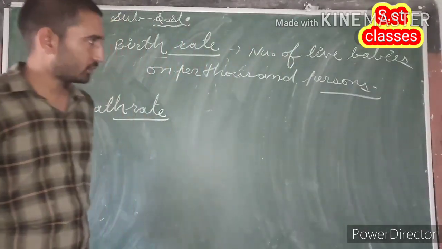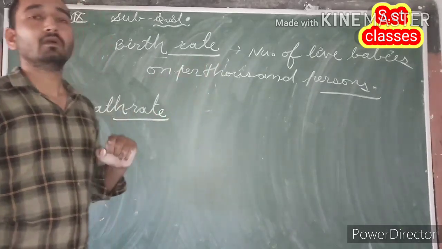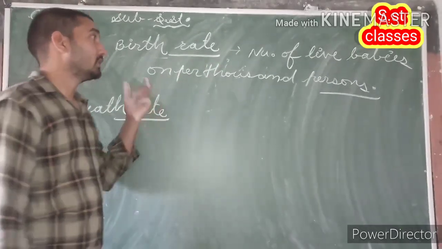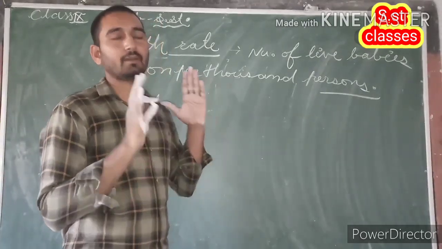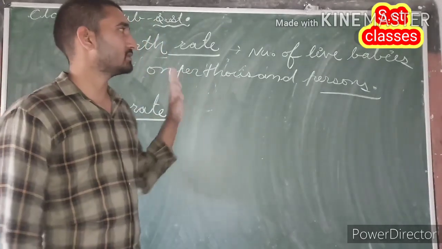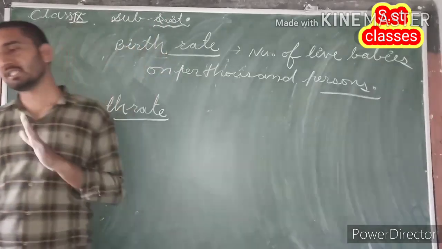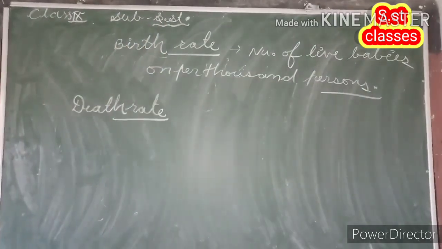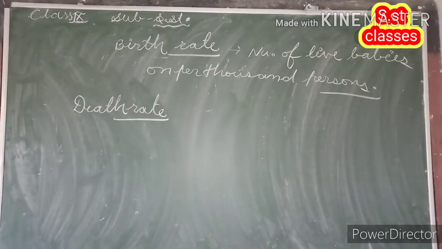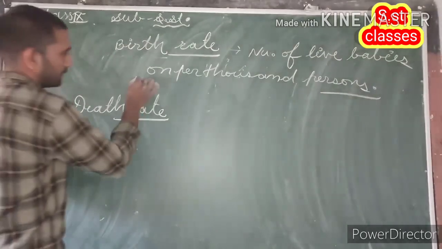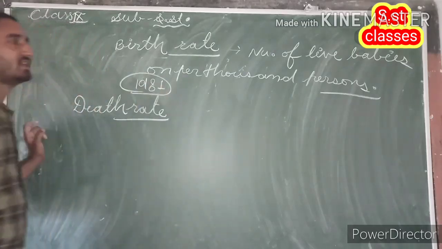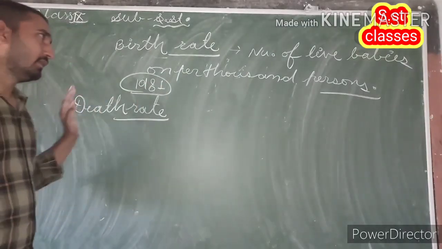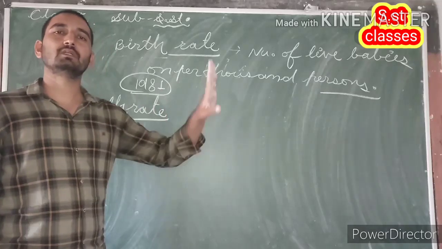Is that clear? What do we mean by birth rate? Birth rate means the number of live babies per 1,000 persons. This is the major cause responsible for population increase in India, and after 1981, due to continuous increase in healthcare facilities in India, the death rate is on a continuous decline.